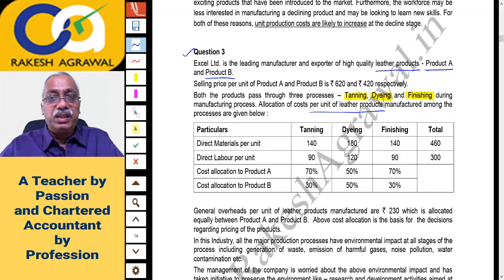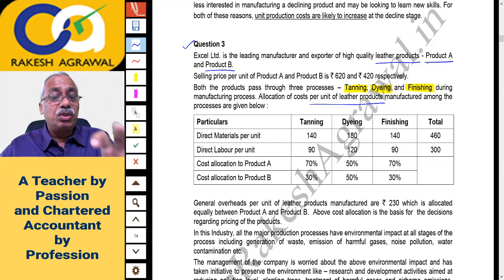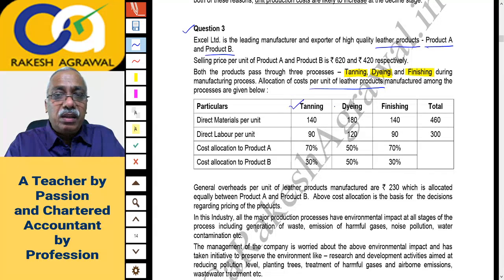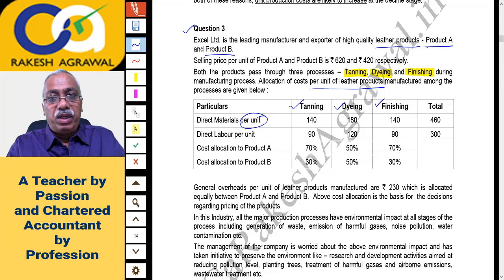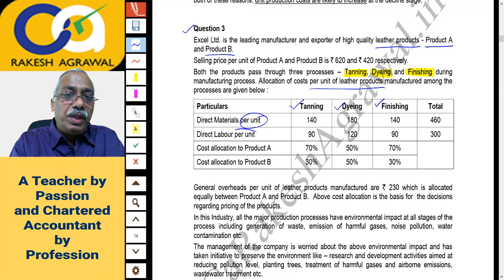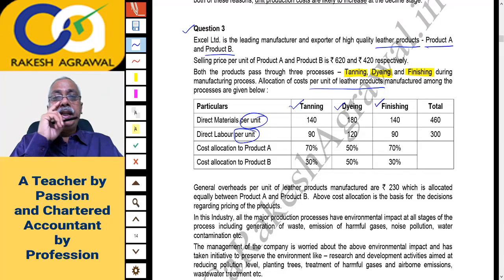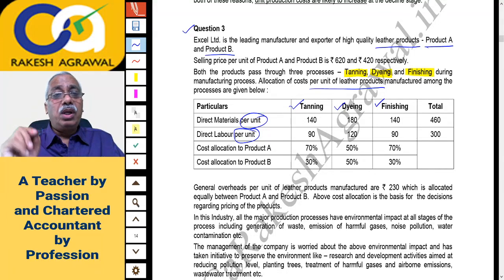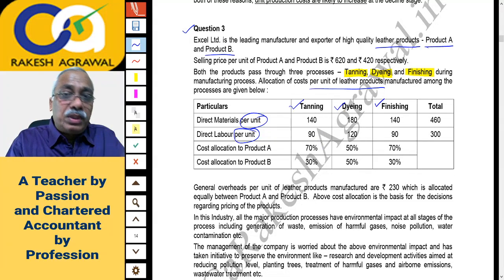Now this is what we have to understand, what they are saying. The question says cost per unit. Let's check it carefully. There are three processes: tanning, dyeing and finishing. Direct material per unit is 140, 180, 140 in the three processes, total 460. And direct labor cost per unit is 90, 120 and 90 for the three processes, total 300. And cost allocation is given to products A and B. Now here you have to check it like this. For the tanning process, you have to allocate the cost to products A and B as 70-30.